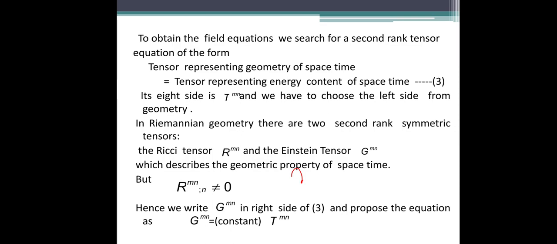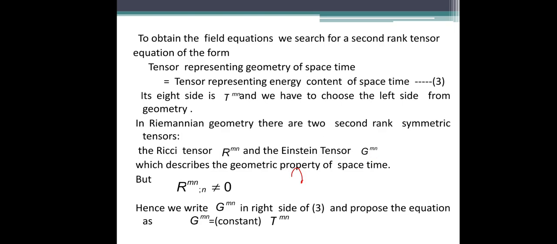In Riemannian geometry there are two second rank symmetric tensors. The first one is the Ricci tensor and the second one is the Einstein tensor, which you have known about, and which describe the geometric property of space-time, that is, the metric.